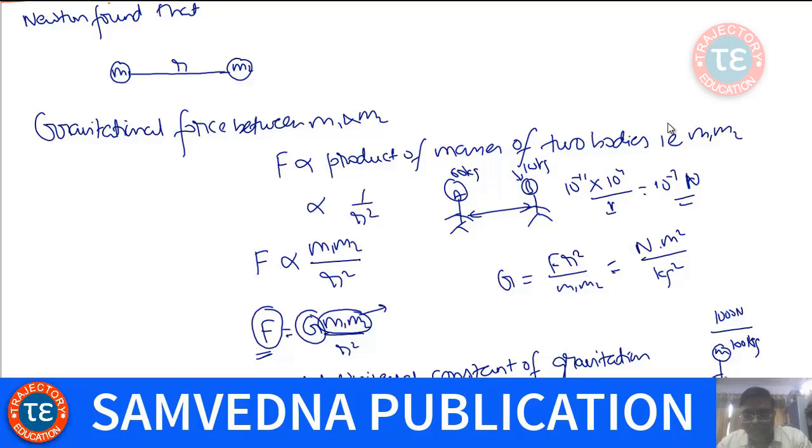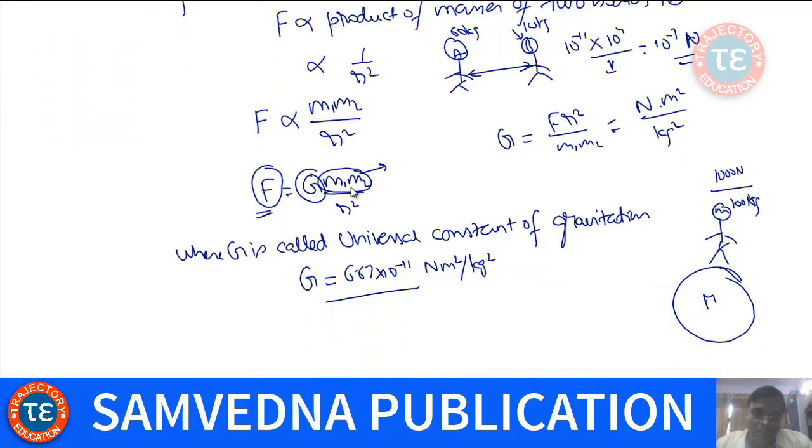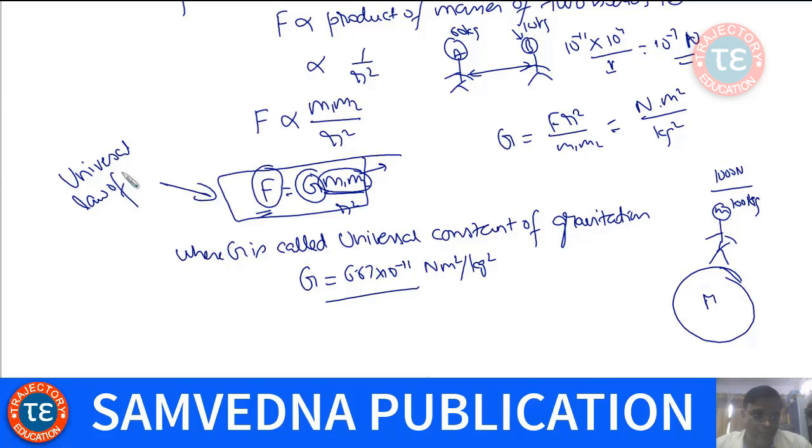This whole thing is called the universal law of gravitation. What is the law? When you have two bodies having masses m1 and m2, they exert force on each other, and that force is gravitational force, which depends on the product of the masses and is inversely proportional to r square, and hence we can write it like this. This is the universal law of gravitation.